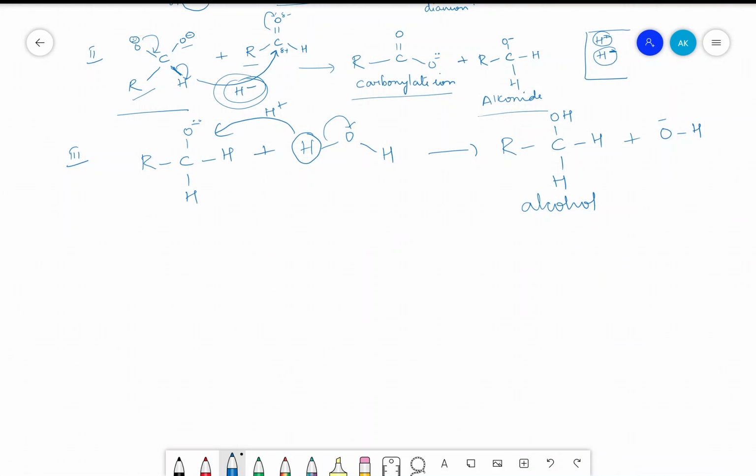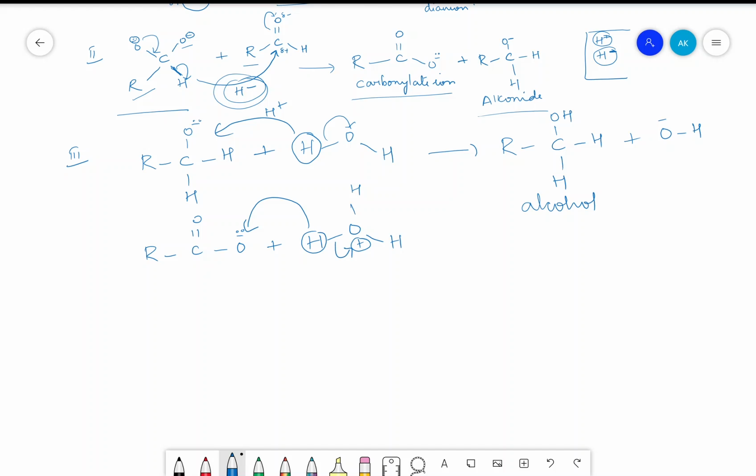The continuation of your third step is at the same time the formed carboxylate ion, that is R C double bond O negative charge, reacts with hydronium ion, that is HOH and H with oxygen having positive charge. So what happens here is one of the hydrogens will shift towards this oxygen having negative charge.